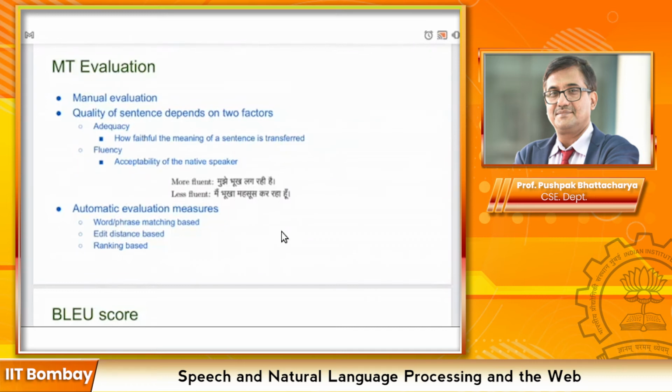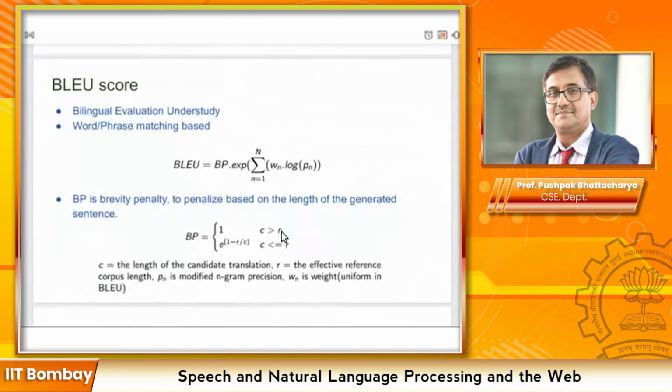So there exist different kinds of evaluation measures which can be divided majorly into three categories: word phrase matching based, edit distance based, and ranking. We will be discussing word phrase matching based evaluation measures, some of them, in this lecture.